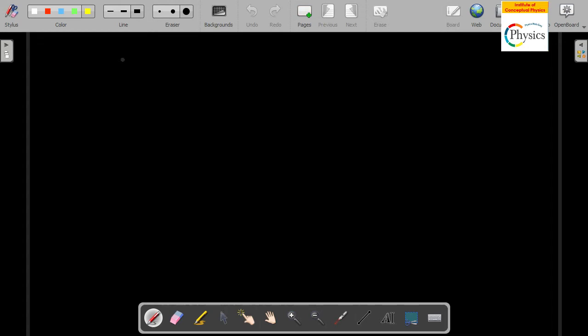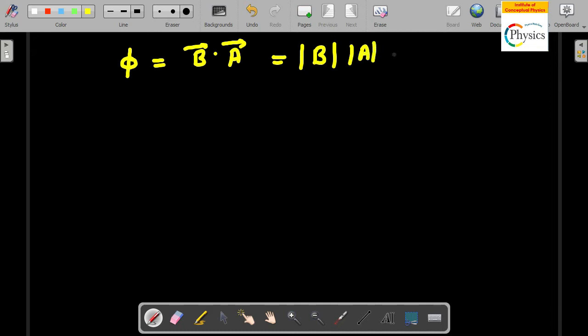So first thing is the flux is a scalar quantity. It has no direction and is given by the dot product of the magnetic field and the area. So this is the dot product, okay? And therefore in terms of magnitude, this is B into magnitude of area into the cos of the angle between the area vector and the magnetic field.